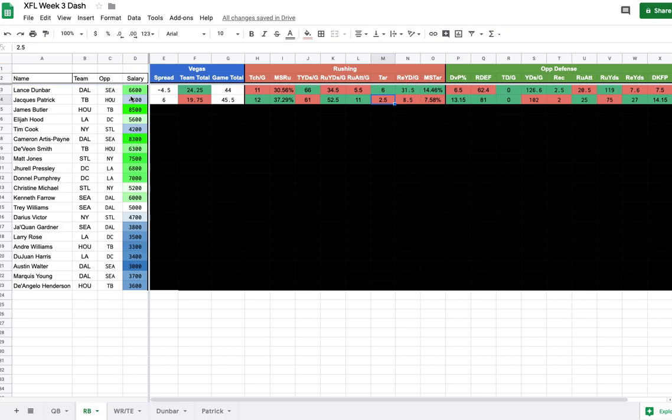Another important thing to note is that per PFF, Houston actually has the worst run defense in the league. Like I said, that is according to PFF. They give them an 81 grade, so that is another plus sign for a $4,400 Patrick. And so like I said, guys, those are the 2 running backs that I'm going to have interest in.